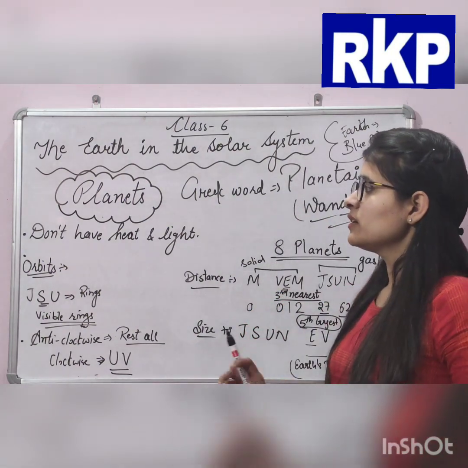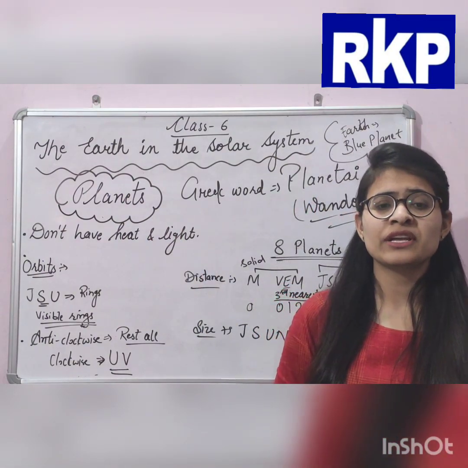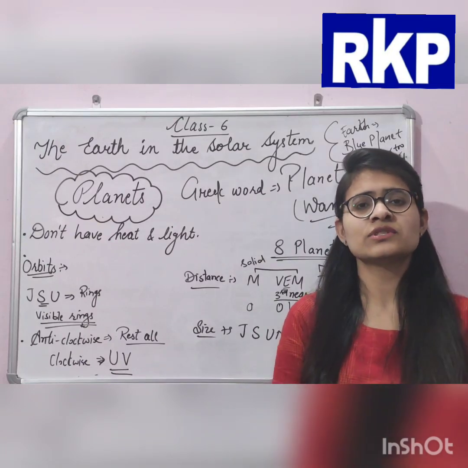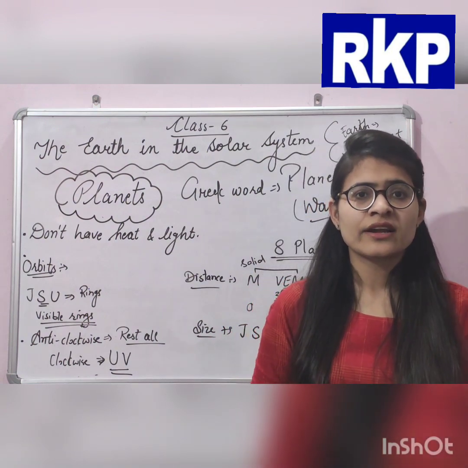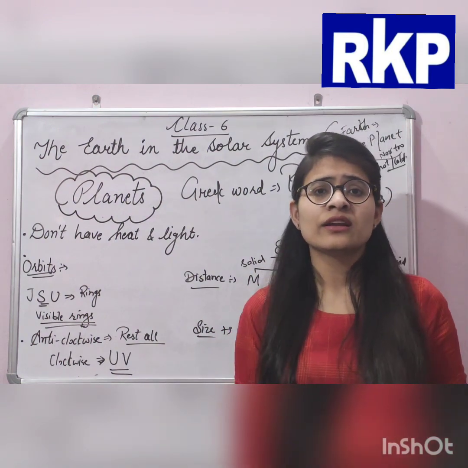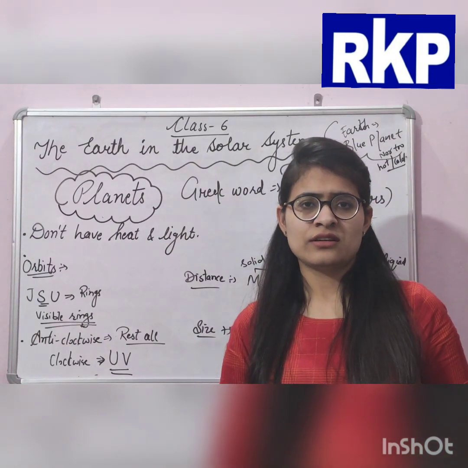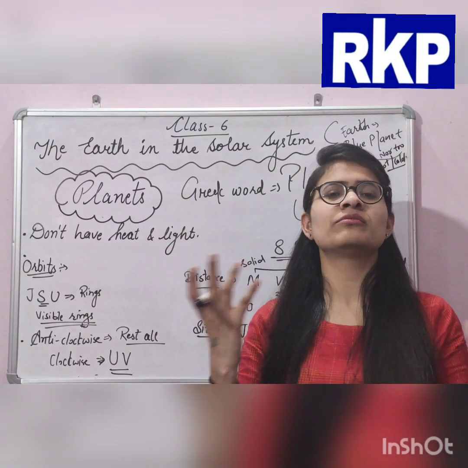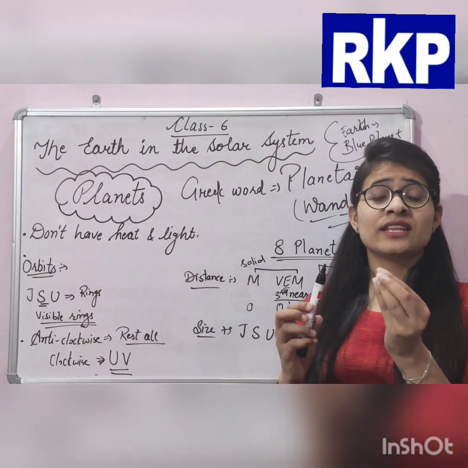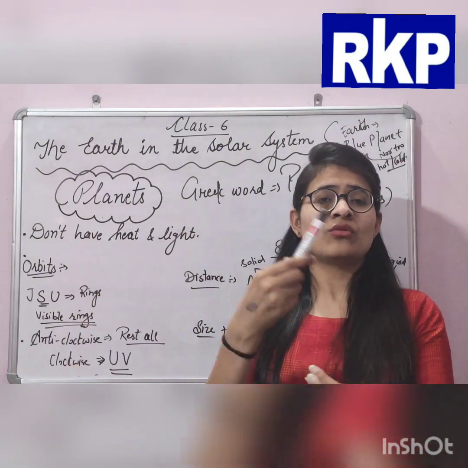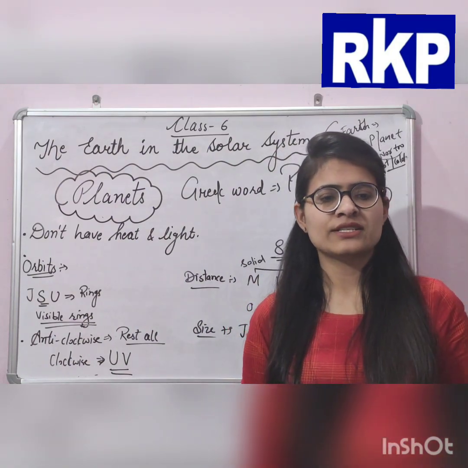So, planet is a Greek word. It comes from the Greek word planetai. And what is the meaning of planetai in Greek? It is wanderers. Wanderers means ghumna. Obviously, planets are those celestial bodies that revolve around the sun. That's why they have been given the name planets.